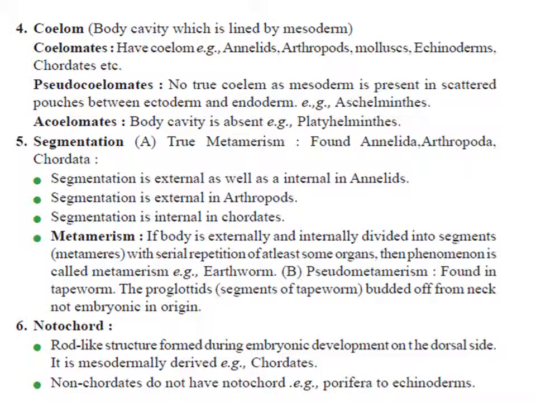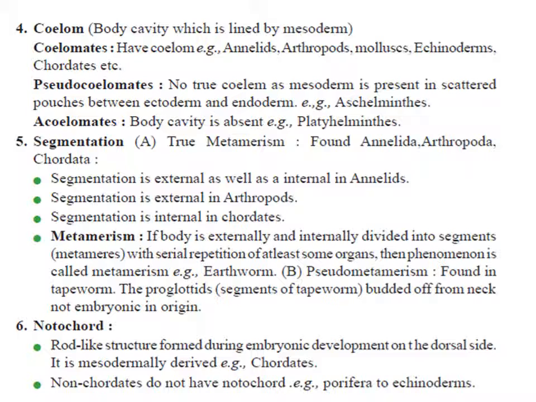The next basis of classifying the animal kingdom is segmentation. The body of Poriferans, Coelenterates, Aschelminths is unsegmented. The segmentation is non-metameric when each segment is more or less independent and new segments are added from the anterior end, like in tapeworm.